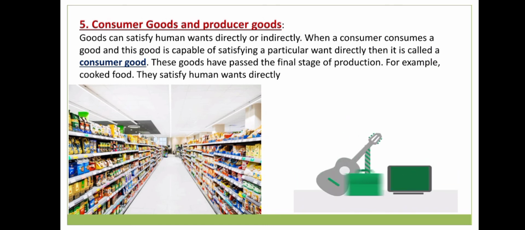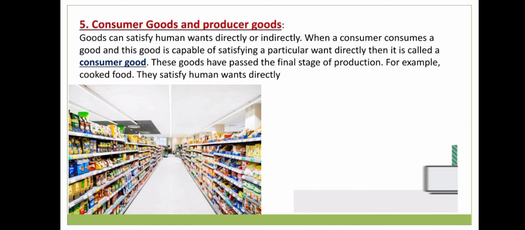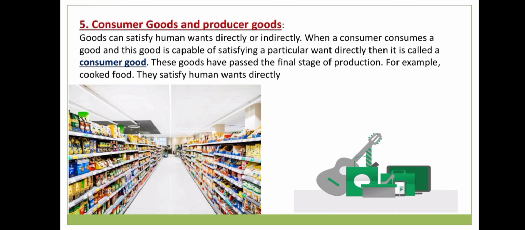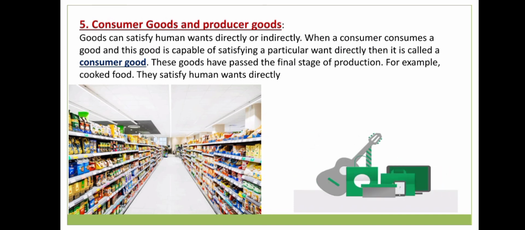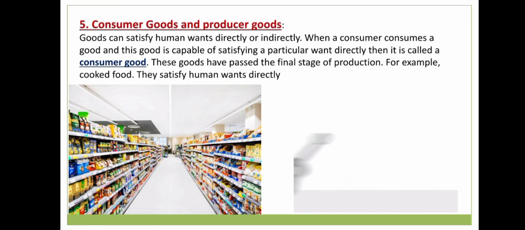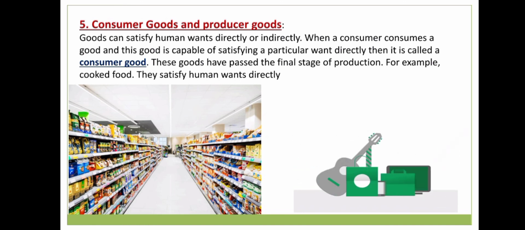Now, what are consumer goods? Consumer goods means those goods which have already passed through the final stage of production. Those goods which we can purchase directly from the market and directly consume. For example, cooked food, we just have to purchase it and consume it. We don't have to cook it.